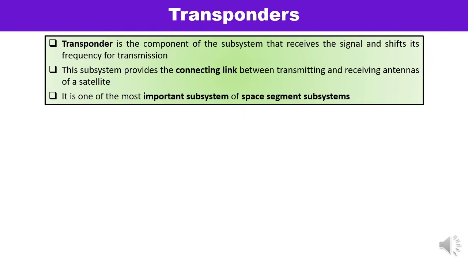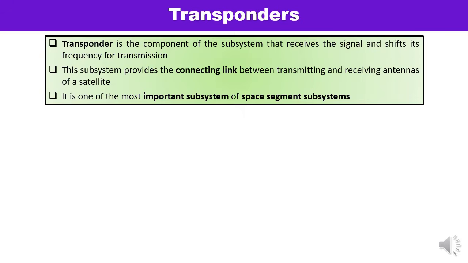So repeaters and antenna together make the communication subsystems of communication satellites. And these repeaters or transponders provide the receive and transmit coverage to the satellites. And repeaters are also known as a transponder.